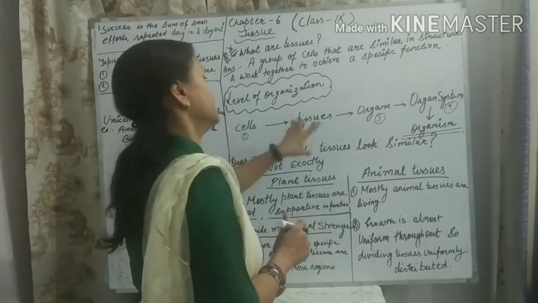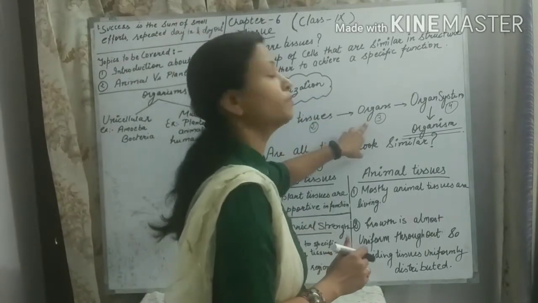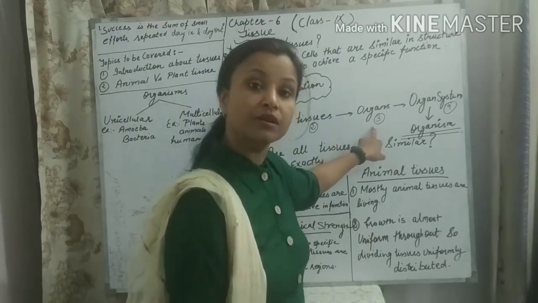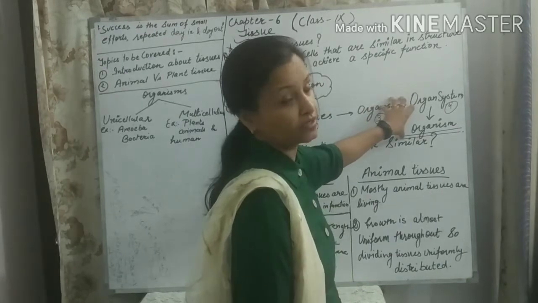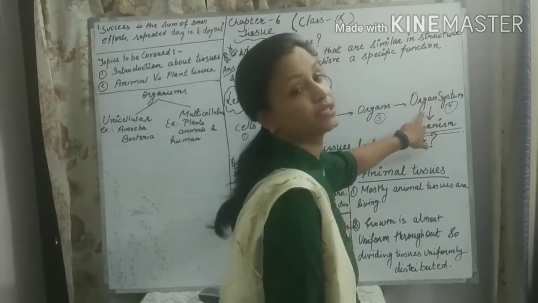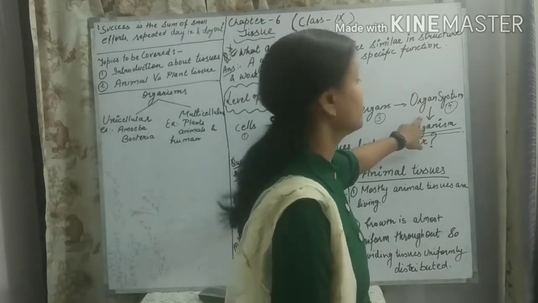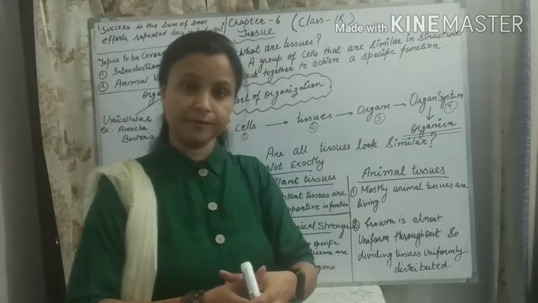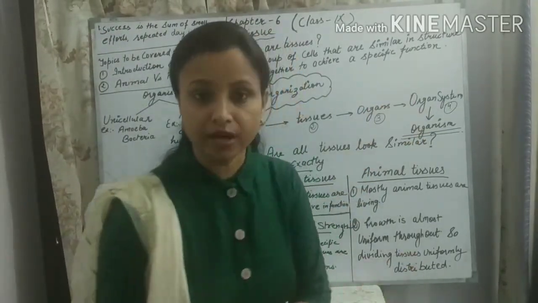Now the tissues group together to form organs. So organ is the third level, and when many organs group together, they form an organ system. So organ system is the fourth level, and many organ systems group together, work together, and form a complete organism.